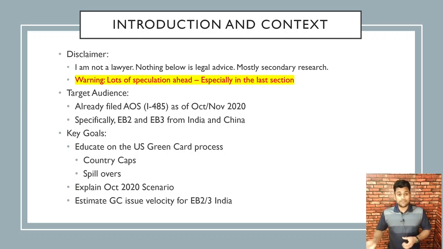Who is this video for? The key target audience is folks who have already filed for adjustment of status as of October or November 2020, specifically EB2 and EB3 from India and China. The key goals of this video are, number one, to educate the audience on the US green card process, country caps, and spillovers specifically, how do these things work? Also to explain what happened in October 2020 and attempt to take a stab at estimating the green card issue velocity for EB2 and 3 India post the October 2020 bulletin.